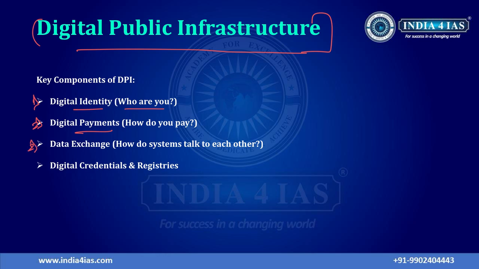Then the third component is data exchange, like DigiLocker and the Data Empowerment and Protection Architecture. So these provide data exchange between citizens and various institutions. Then the fourth one is digital credentials and registries. So we have CoWIN for vaccination records, eShram, and the National Academic Depository. They provide a trusted platform for issuing and verifying documents and credentials digitally. So these are a few components of the digital public infrastructure.